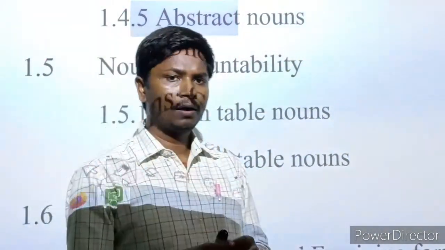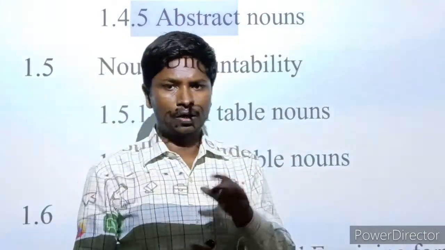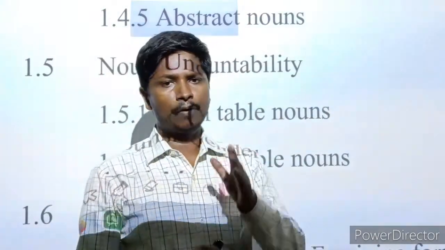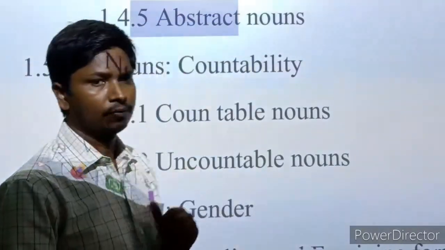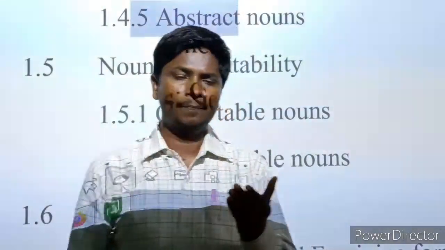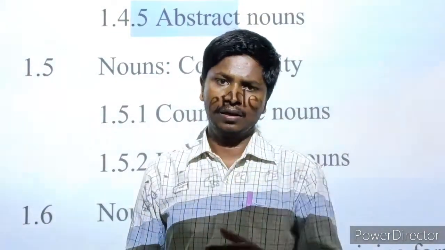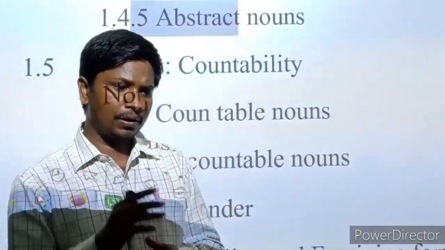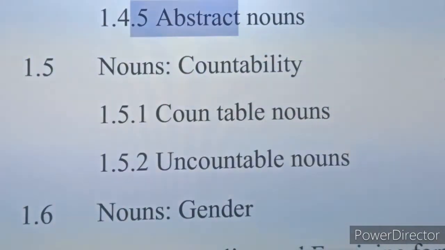If you have a pen and the pen has a special name like Reynolds, Rotomac, Link, that is the name of a particular thing and is called a proper noun. A place also has a particular name, like Patna, Delhi, Mumbai, Vaishali etc. Its name is called a proper noun.